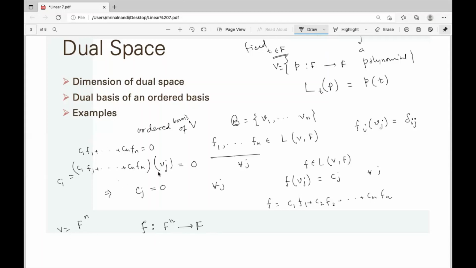For that you need an ordered basis. The ordered basis is your standard basis. Then you know what f1, f2, ..., fn are, and that will be the ordered basis of the dual space.